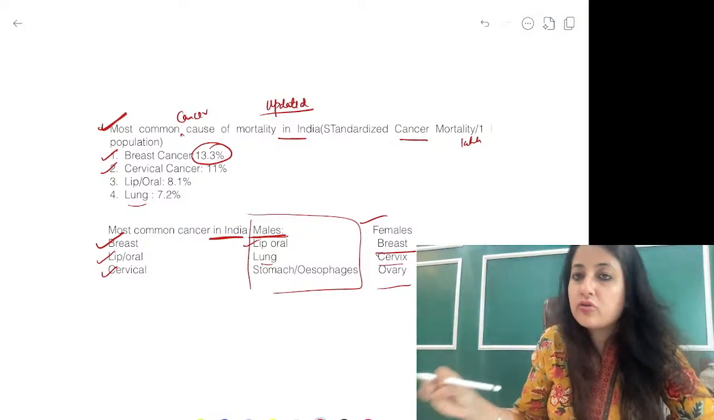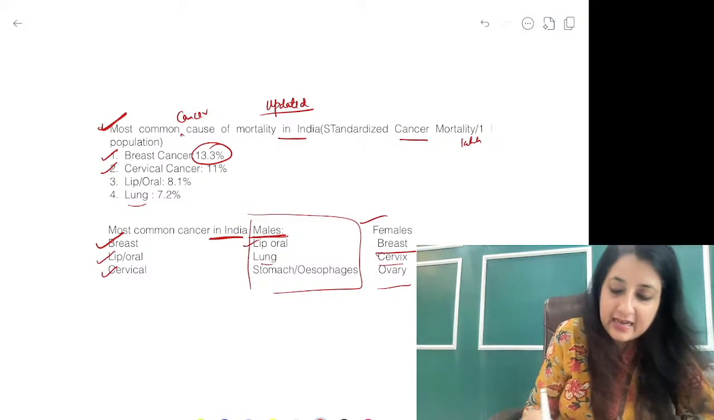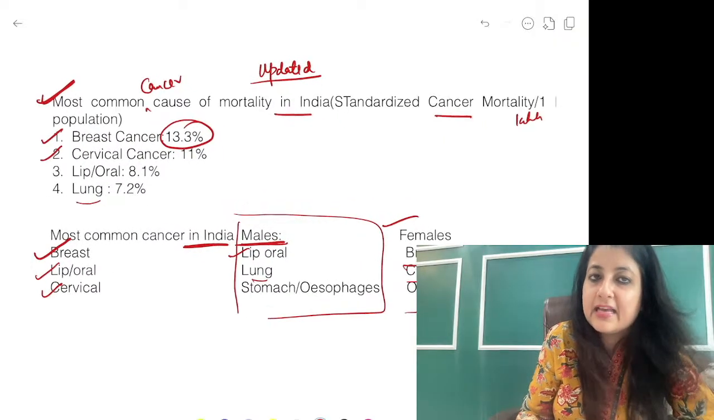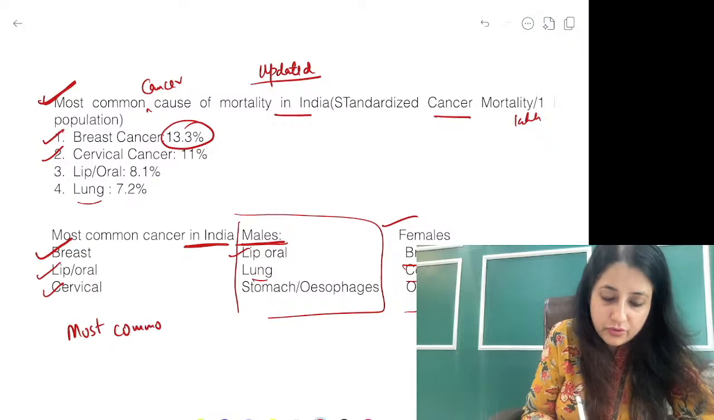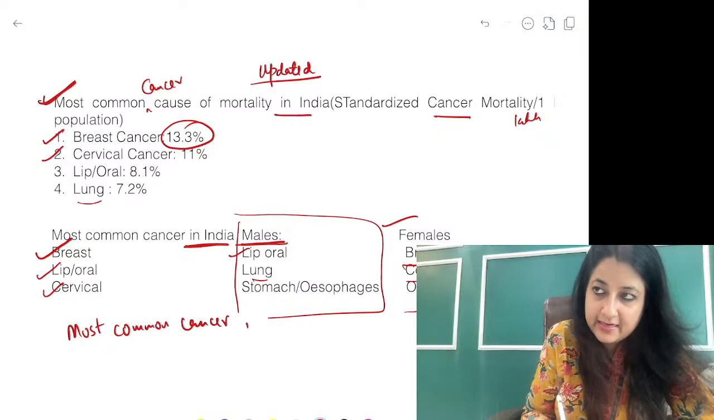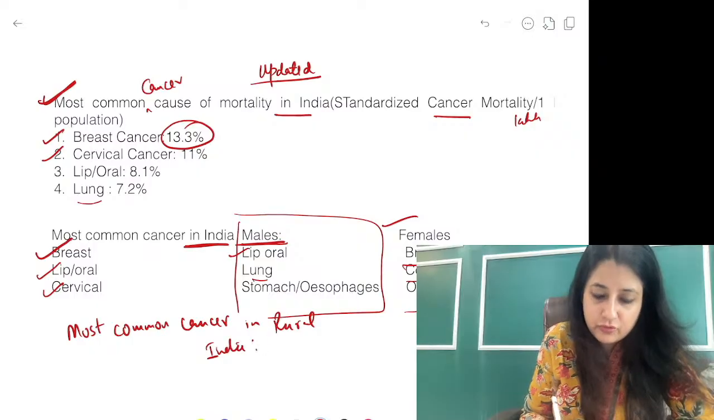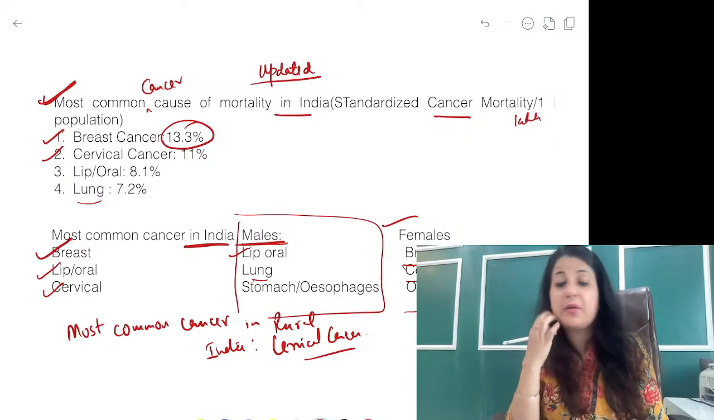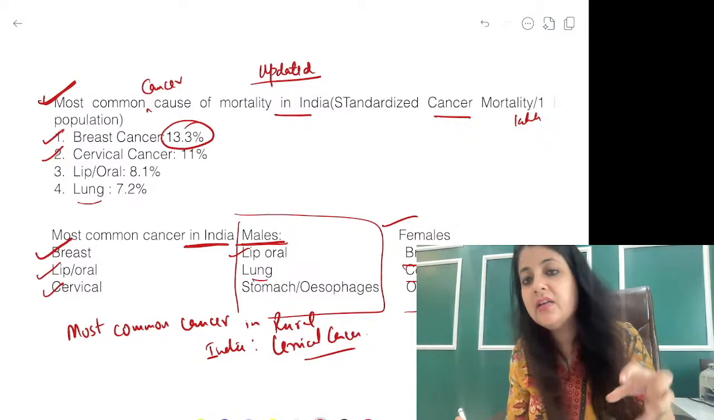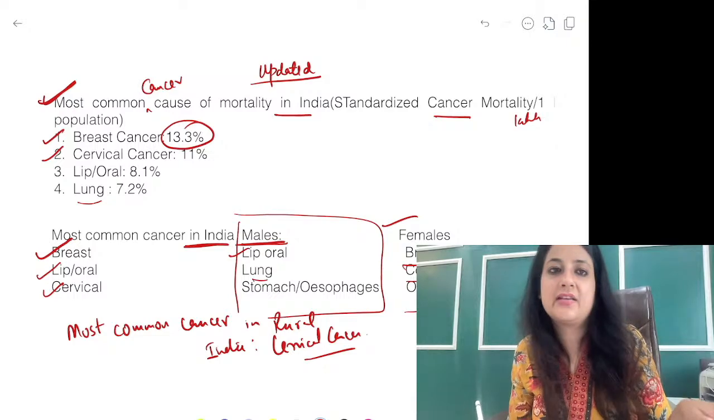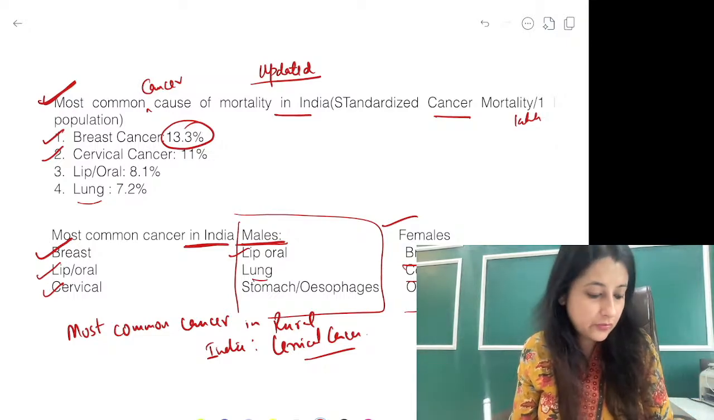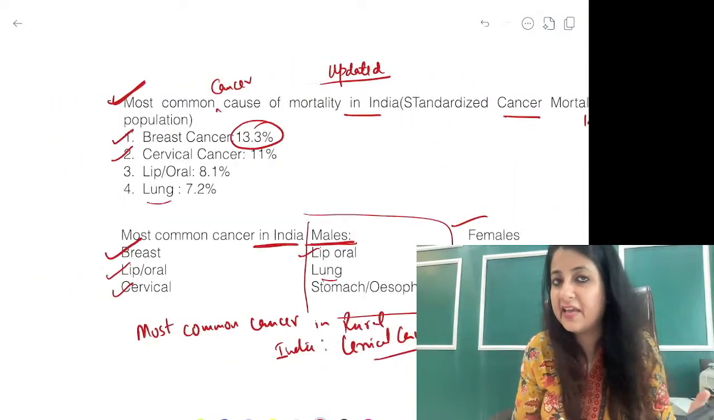But yeah, if most common cancer in rural India comes in the exam, what are you going to mark guys? Most common cancer in rural India. So please remember the most common cancer in rural India, everybody. In rural India the most common cancer is cervical cancer. But what is the question that you can expect? Most common cancer cause of mortality and most common cancer in India is breast cancer. Okay, don't get confused, these are very important slides of the day.